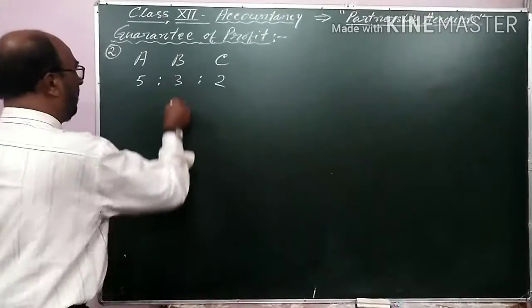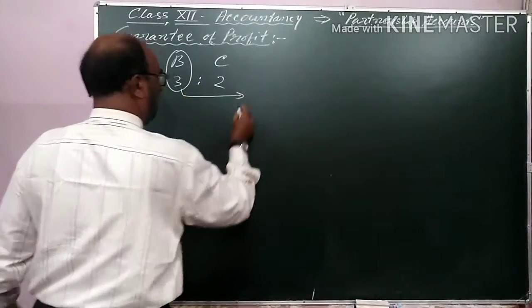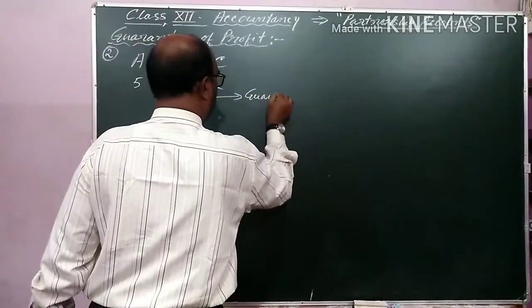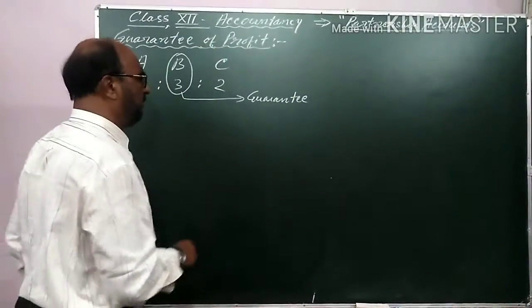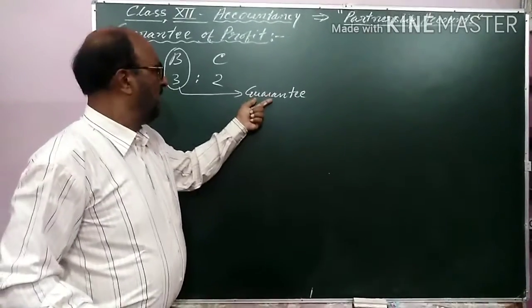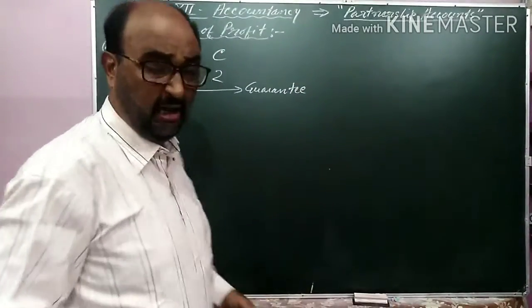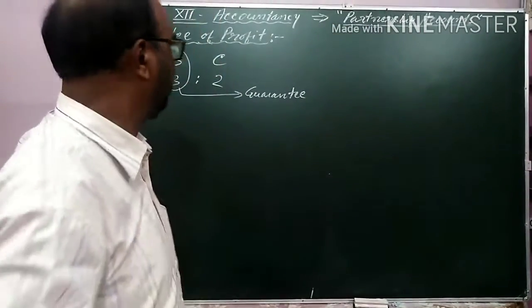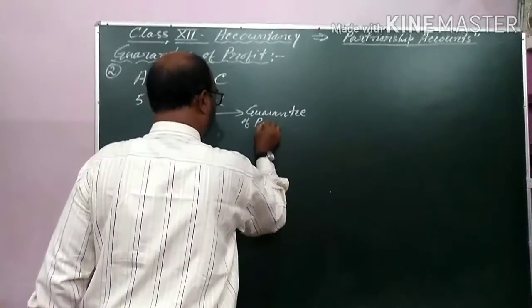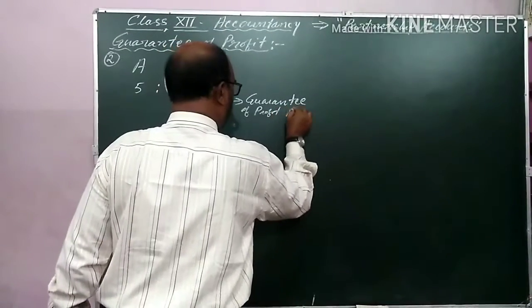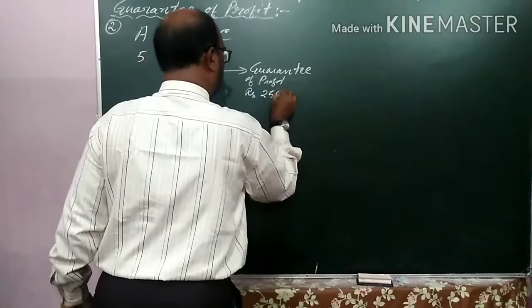And in this example, B is having a guarantee of profit of rupees 25,000.